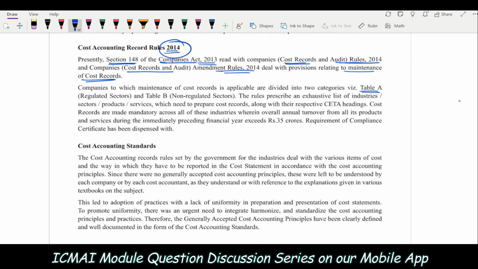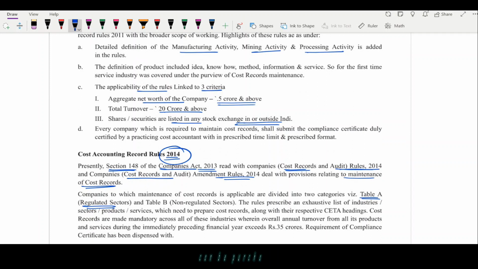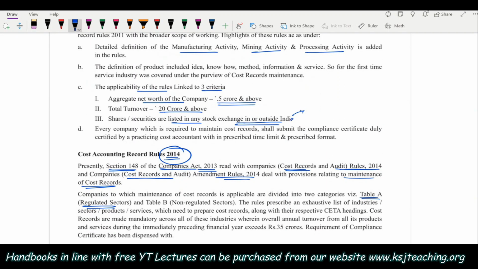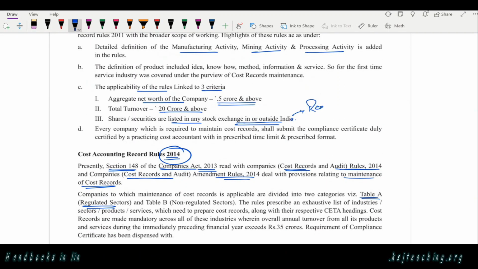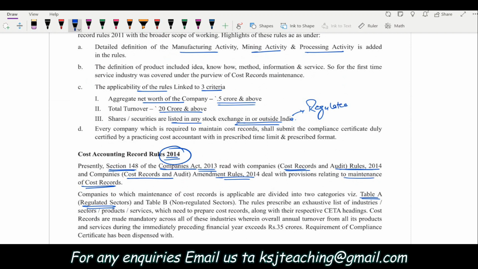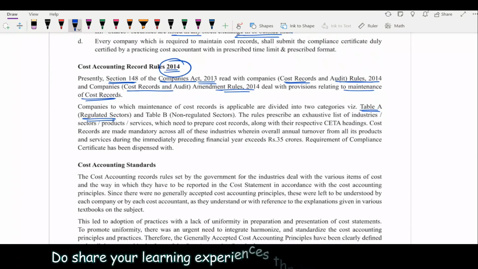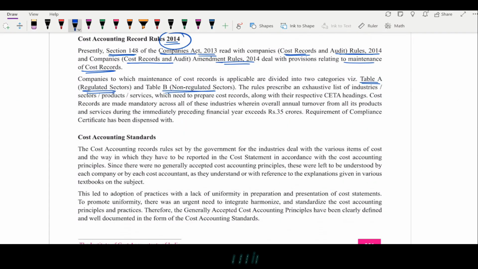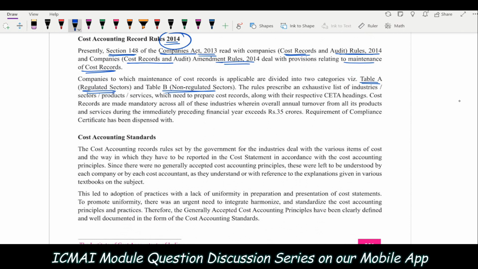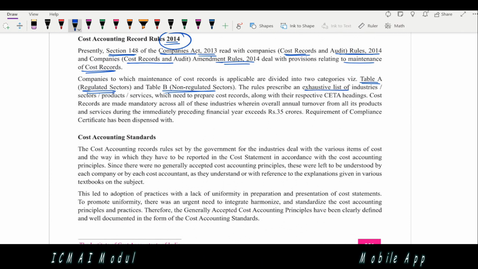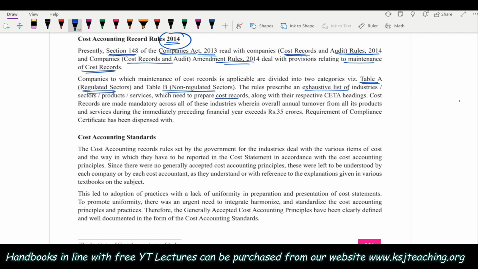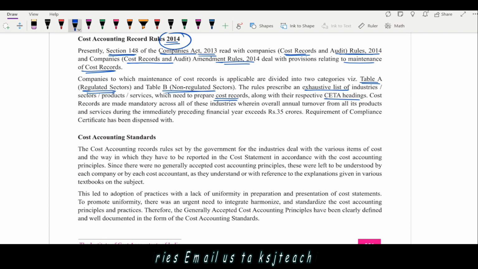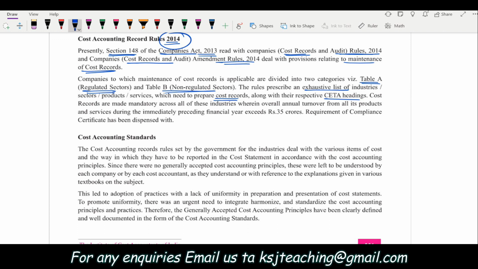Now he says that the companies to which the maintenance of records is applicable are divided into two categories. One is Table A, that is the regulated sector. Earlier they said this was only for the regulated sector. Then they have divided the companies into two parts. One is the regulated sector, that is Table A, and Table B is the non-regulated sector. The rules prescribe an exhaustive list of industries, sectors, products, and services which need to prepare the cost records, along with their respective CETA headings. That is related to the cost records only, how you are giving the headings.